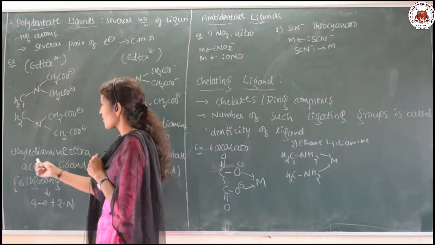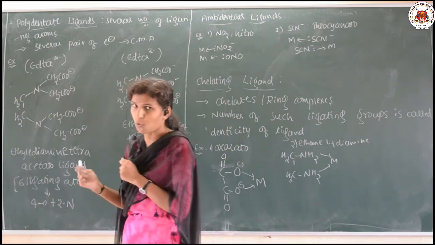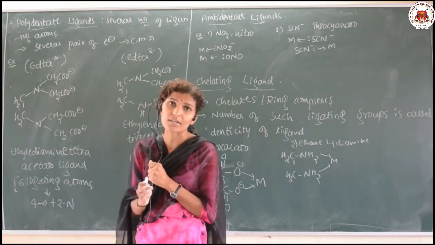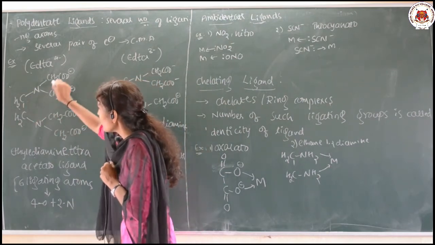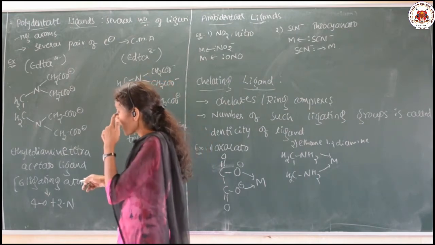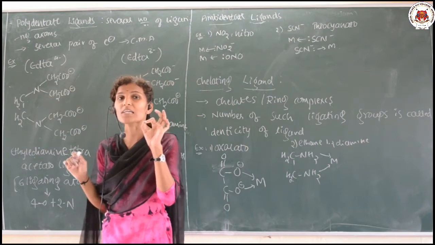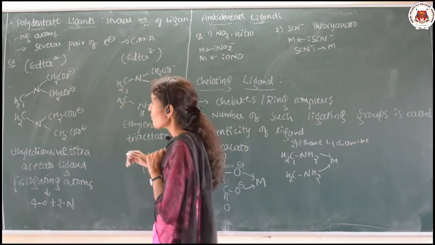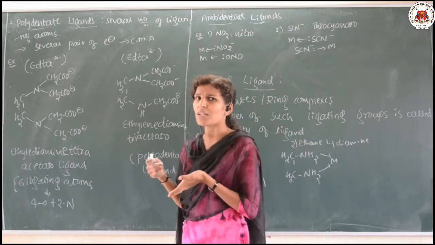EDTA means ethylene diamine tetraacetato. See here, ethylene diamine tetra acetato. Okay. So this is the ligand which acts as a polydentate ligand. It means it can donate several pairs of electrons, having several donating atoms.